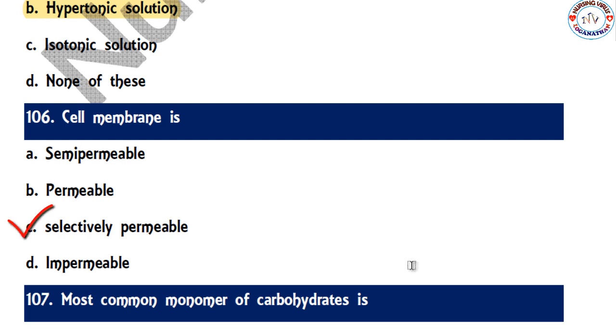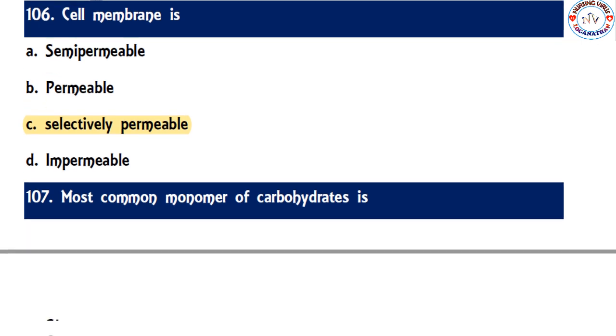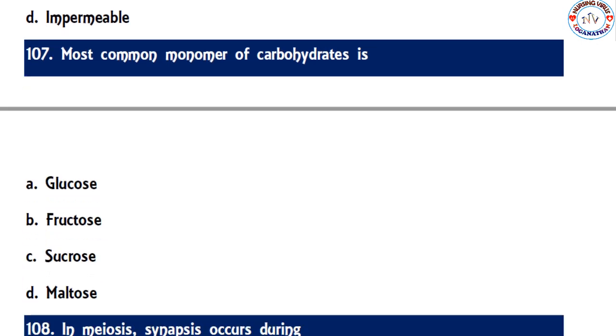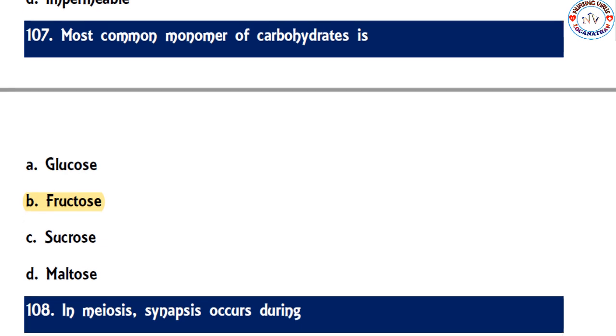So the correct option is selectively permeable. So next question, most common monomer of carbohydrate is glucose, fructose, sucrose, and maltose. The correct option is fructose. So this is the most common monomer of carbohydrate.